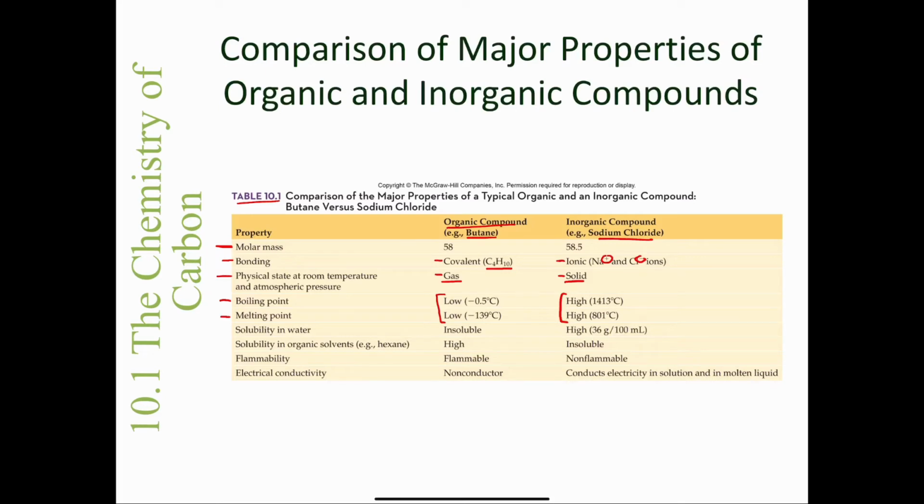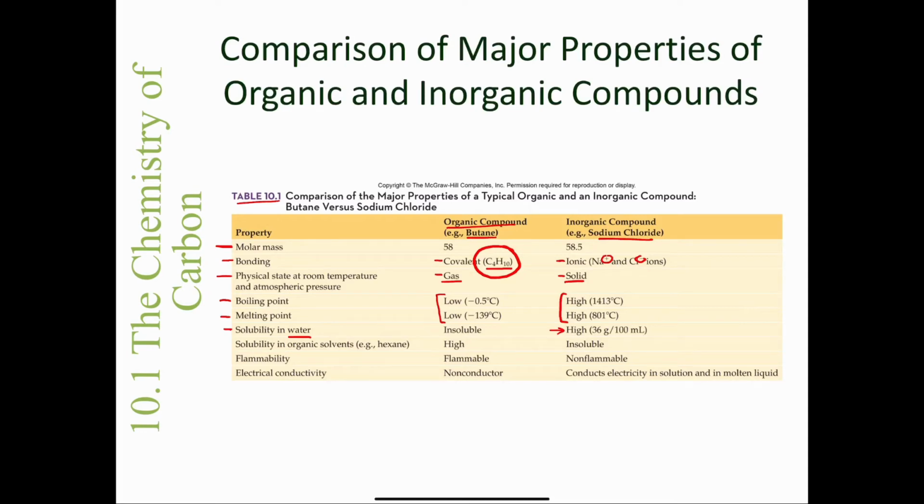The solubility in water, we discussed this on the last slide. The organic compound is made exclusively of carbon and hydrogen. Therefore, all of the bonds are nonpolar, and it is not going to be soluble in water, which is a polar compound. You remember, like dissolves like. And you can see that sodium chloride has a high solubility in water, and the reason why is because it is an electrolyte. It will dissociate into a cation and an anion, which will dissolve in water.